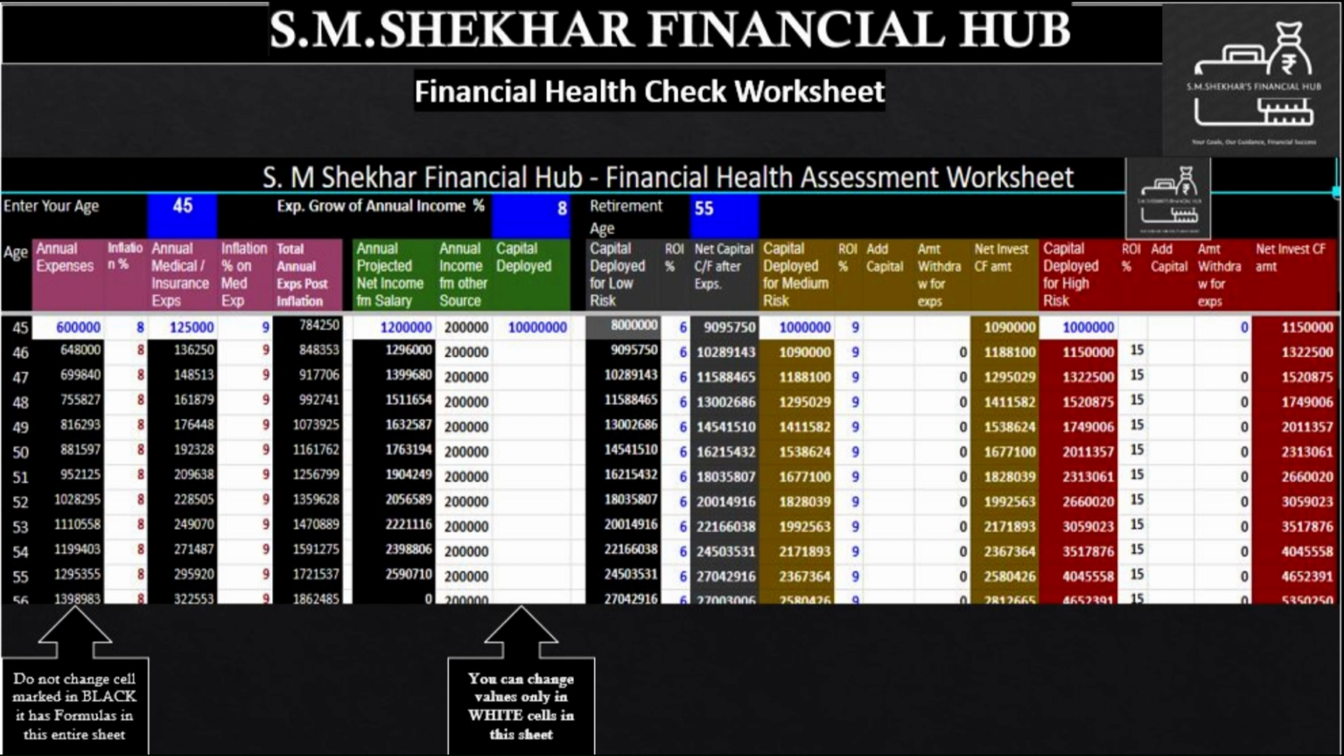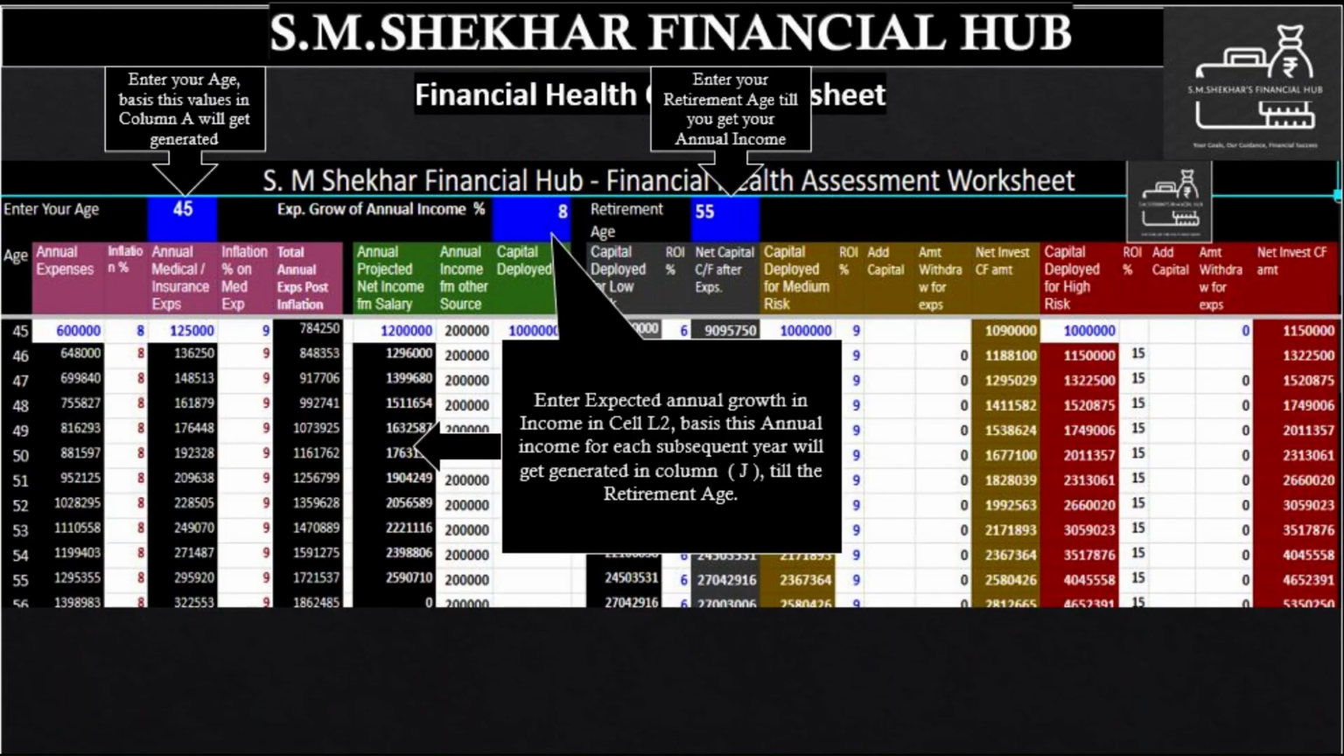1. Do not change the cells which are marked in black color as they contain formulas. 2. You can change values only in cells which appear in white color. 3. Enter your current age in blue cell E2, meaning column E and row 2. 4. If you are a salaried person or earning from your business or both, enter how much annual growth you expect year after year on this income in cell L2.